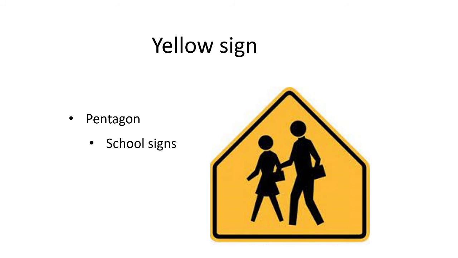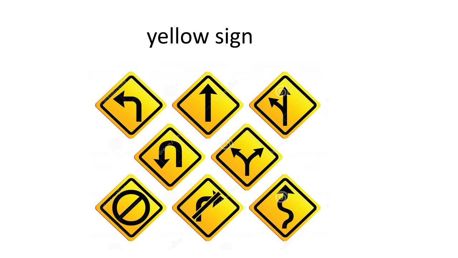Yellow sign: pentagon, for a school sign. If there is a school, you drive slowly for the safety of children. There are so many yellow signs: left, forward, U-turn, no left turn, no parking, and curved road.